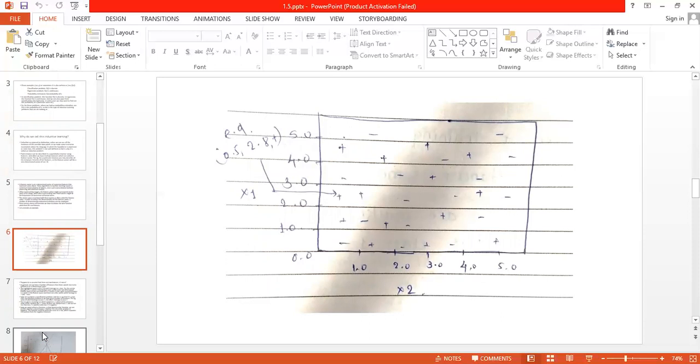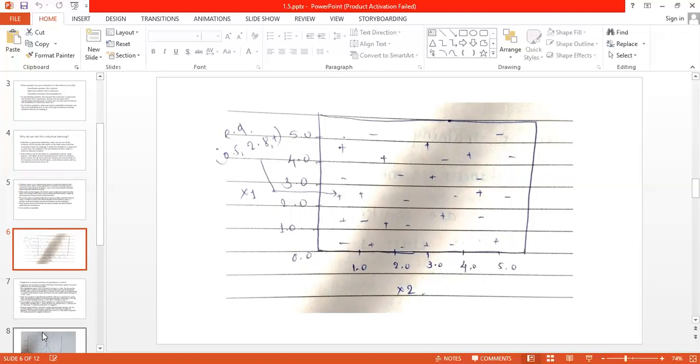There are some positive examples and some negative examples, and they are placed by using their values. This is a very basic thing which everyone should know, how to plot data points onto the graph.